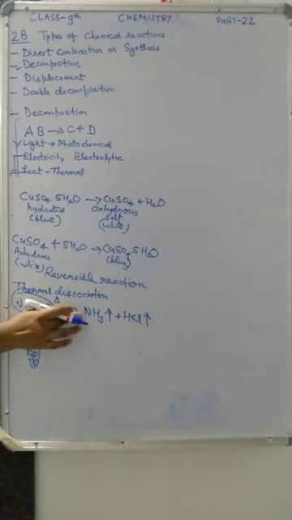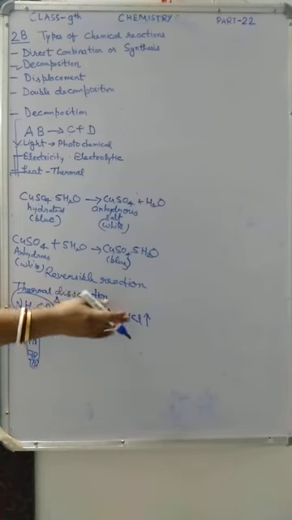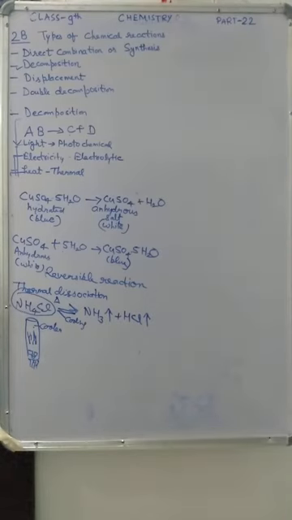This is a reversible reaction, and we can write it with this arrow. By heating we get two gases, and by cooling we get ammonium chloride again. So this type of reversible reaction is called a thermal dissociation reaction. Many examples and experiments are given for this. You have to study all the experiments and all the examples.